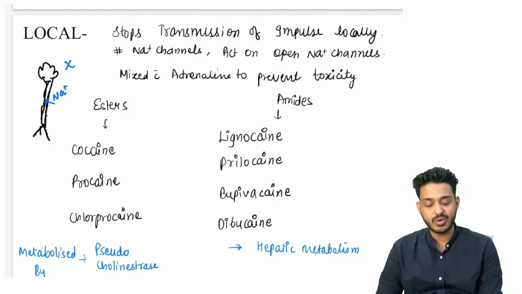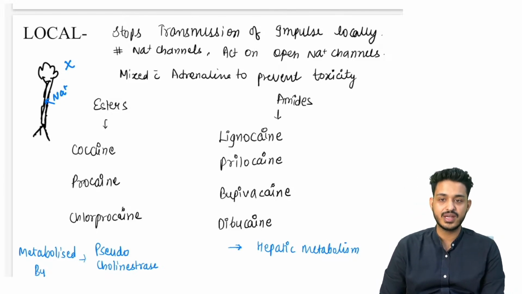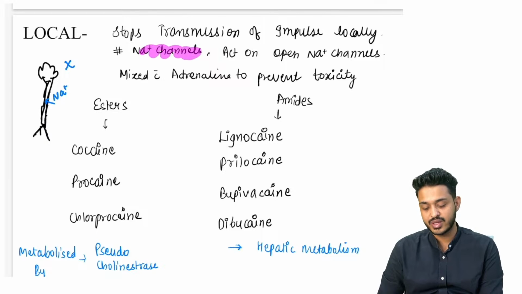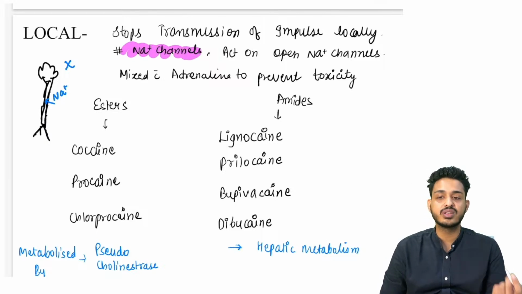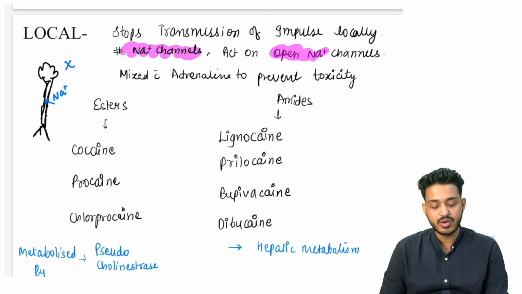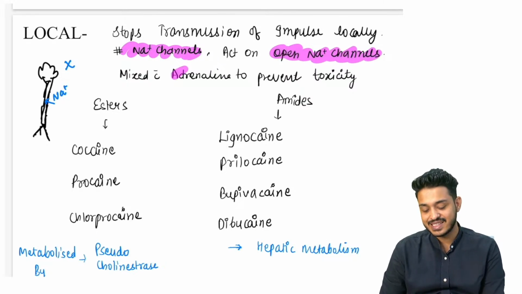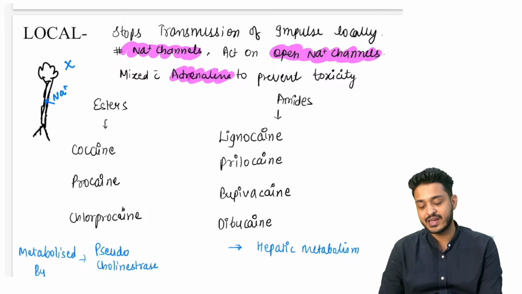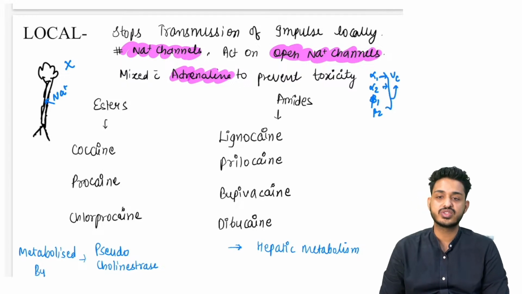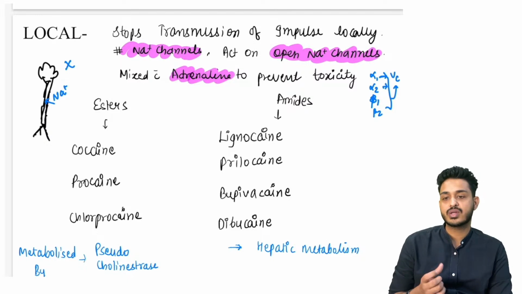No sensation. So stop transmission of impulses locally, it will be blocking the sodium channel. क्वेश्चन पूछते हैं कौन से सोडियम चैनल को ब्लॉक करते हैं। Remember, open sodium channels are going to get blocked, and we are adding this particular drug with the adrenaline. What do you know about adrenaline? It is going to be alpha 1, alpha 2, beta 1, beta 2. It is going to work on all the receptors, and it will be majorly causing what? Vasoconstriction. और vasoconstriction होगा तो क्या होगा?